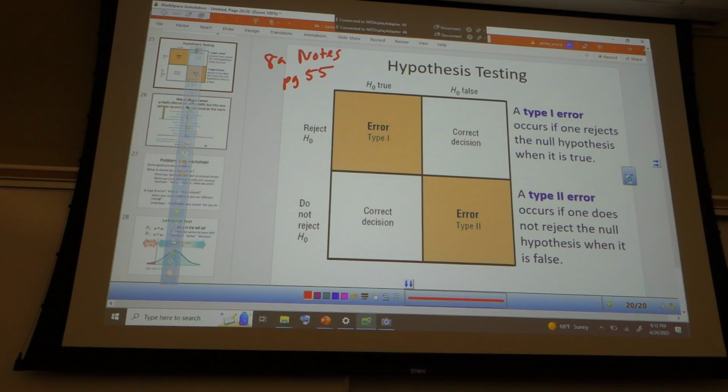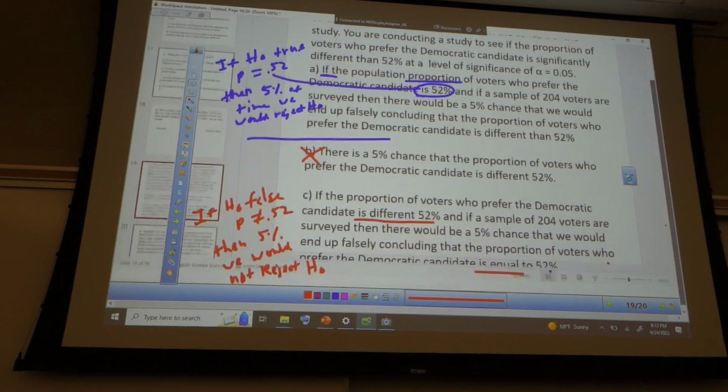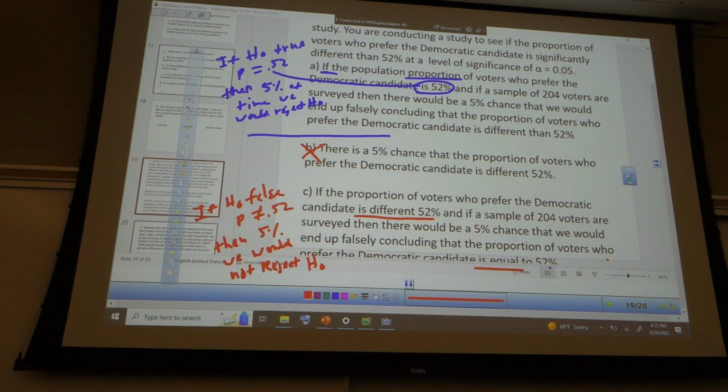All right, so which one is this, incidentally? Is this type 1 or type 2? Okay, so I guess the question is, we want to know what alpha is, correct? Yeah. So situation A is H naught's true. Figure out which one of these is type 1 and type 2. One of them is type 1, one of them is type 2. Let's start with that.